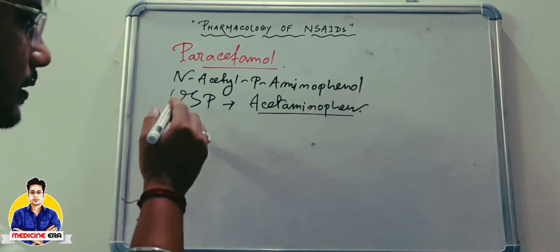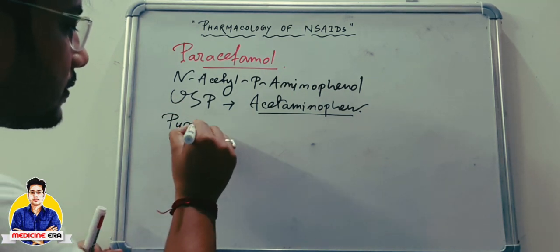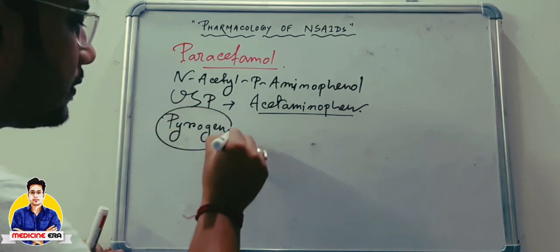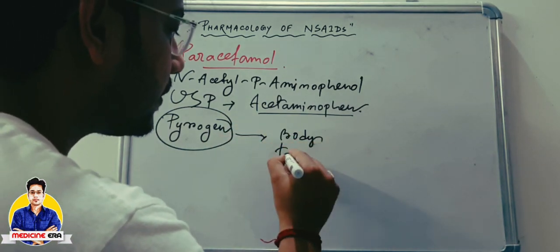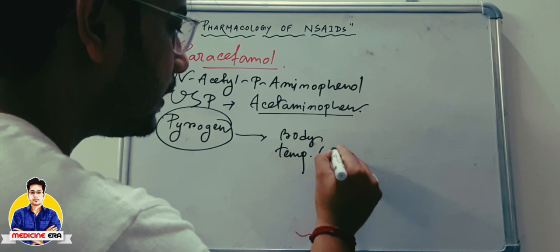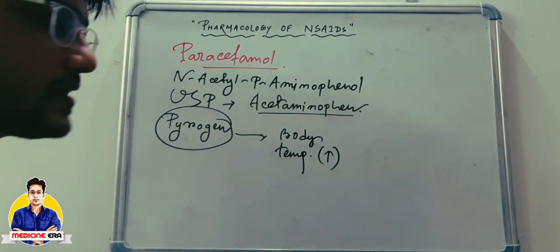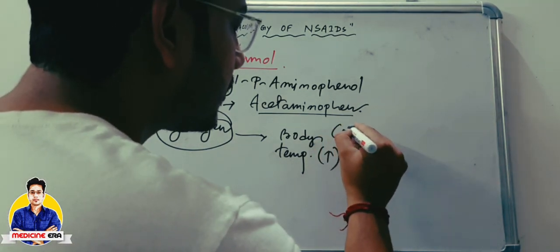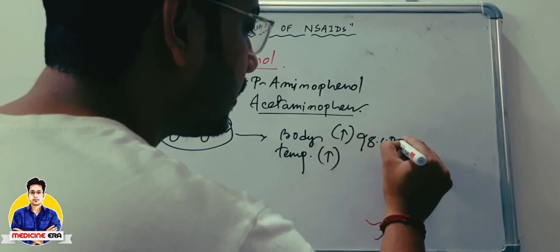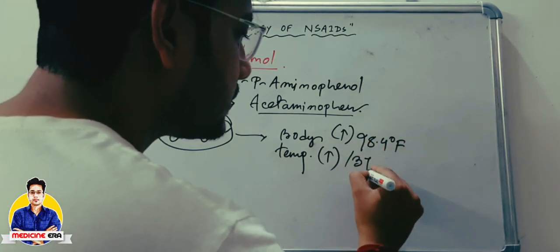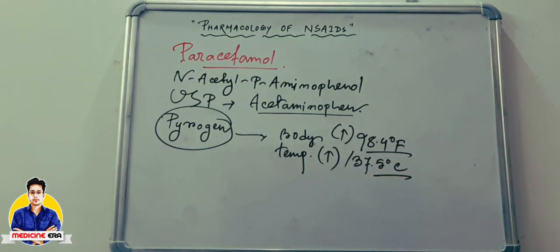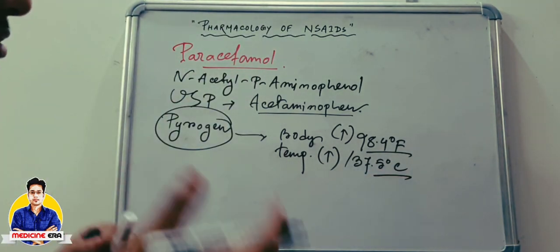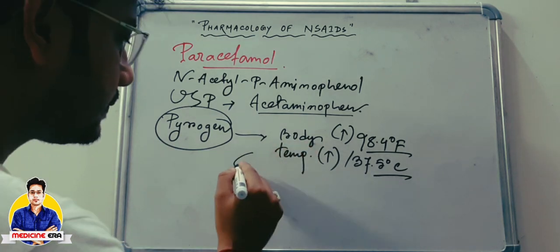temperature. In case of pyrogen accumulation in your blood, it will elevate body temperature from the normal level, means increment from 98.4 degree Fahrenheit or 37.5 degree Celsius. So the temperature of the body will be increased from that normal level. That is also called fever or pyrexia.